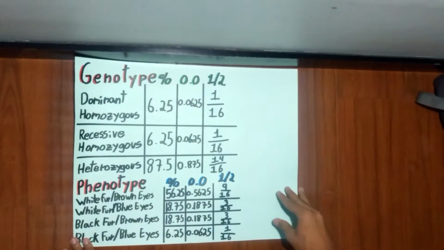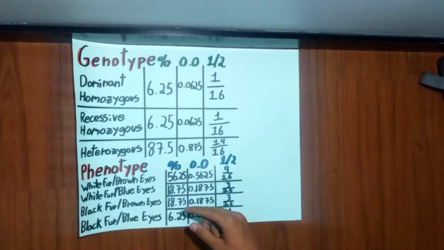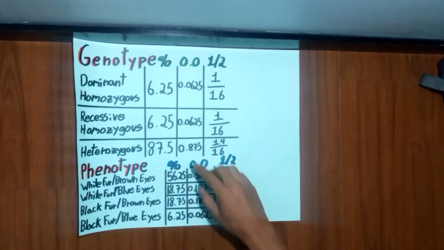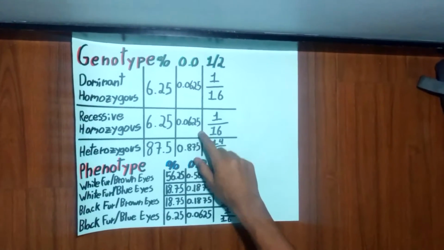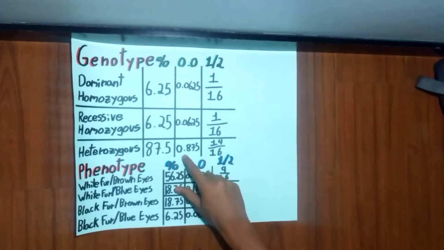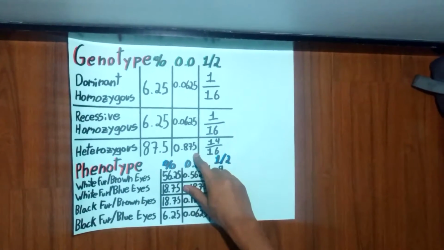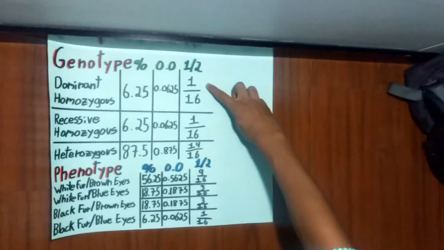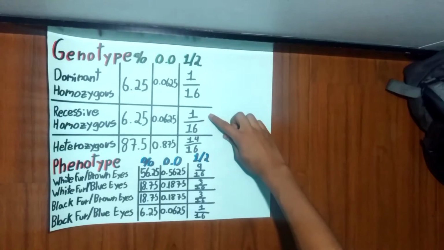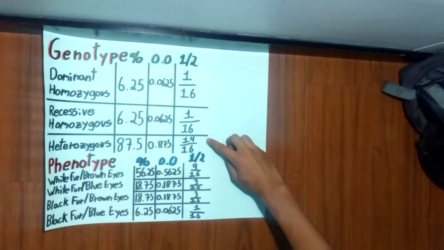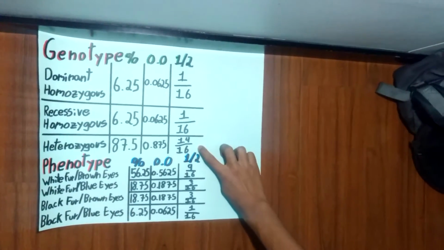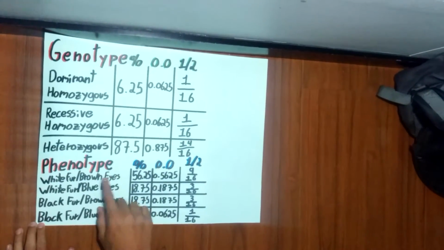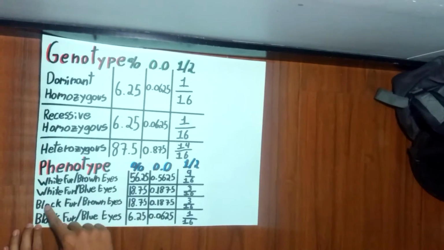On the decimals, in dominant homozygous we have 0.0625, in recessive homozygous we have 0.0625, and in heterozygous we have 0.875. In fractions, we have in dominant homozygous 1/16, in recessive homozygous we have 1/16, and in heterozygous we have 14/16.